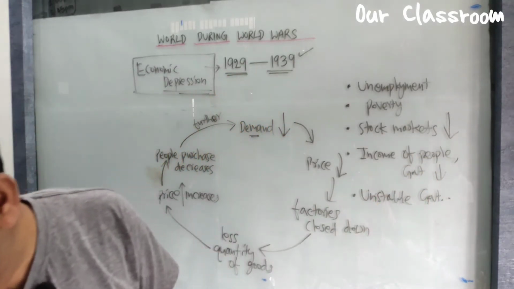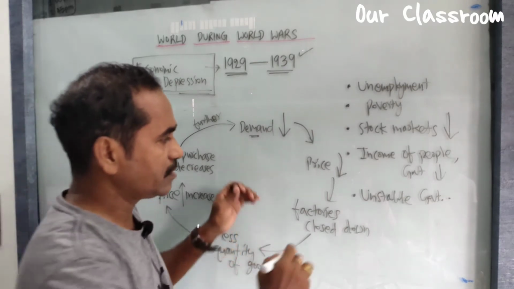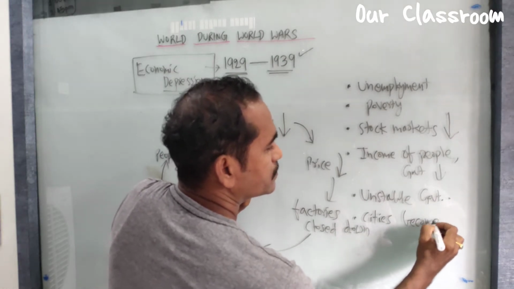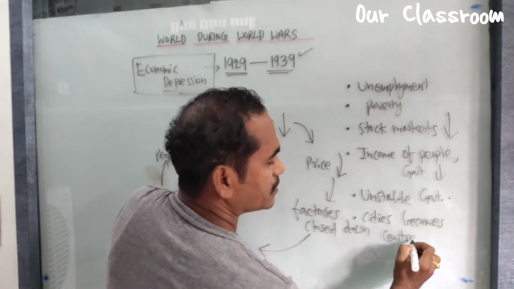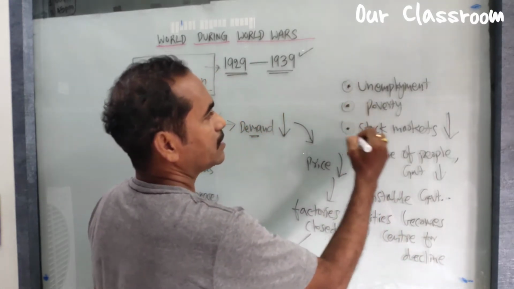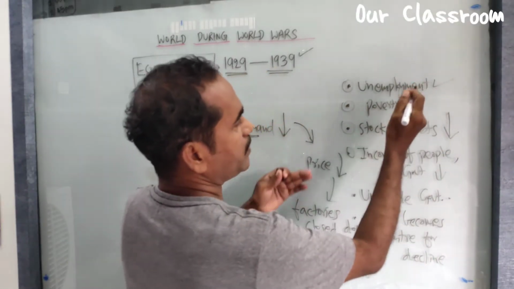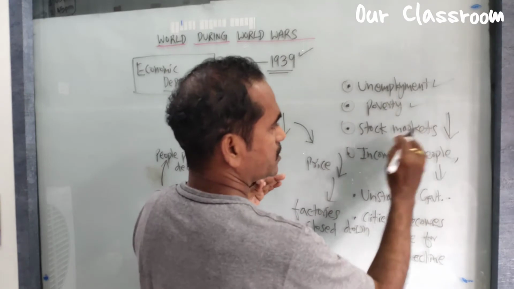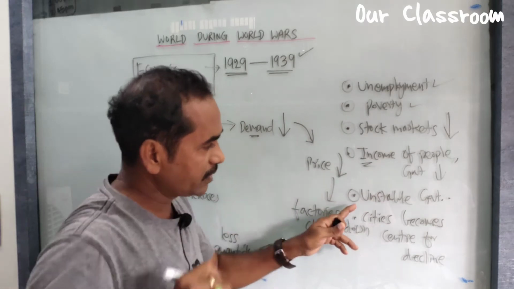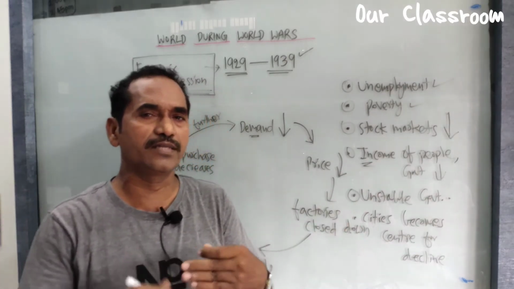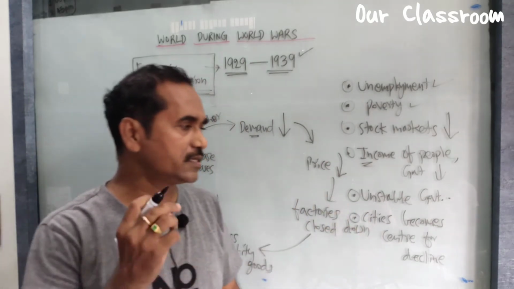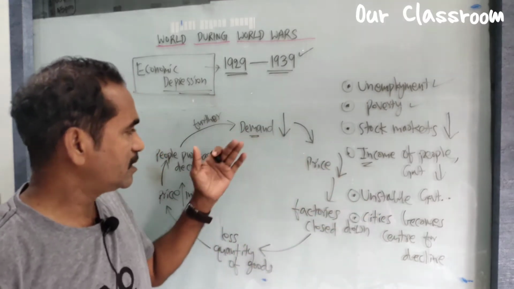Also we can find that all the cities became centers of decline. So these are all effects: unemployment, increased poverty, stock market collapse, decreased income of people and government, and instability of government. Every time the government changes because of the situation, and the city centers decline. So these are all effects of this economic depression.